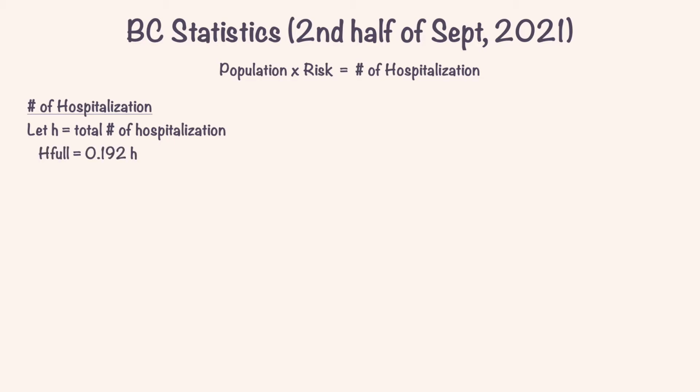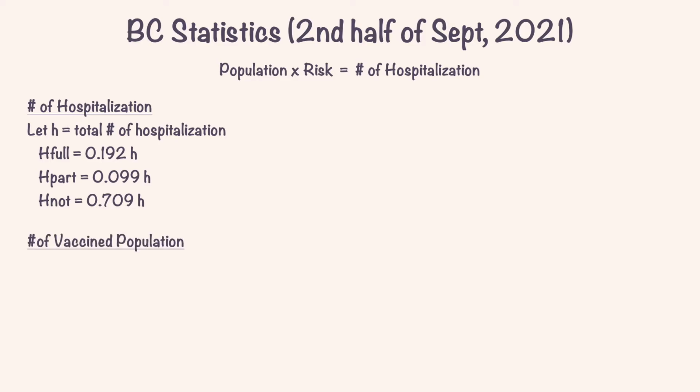H full represents the number of the hospitalization of the fully vaccinated. Since the fully vaccinated take 19.2% of the total hospitalization, H full is equal to 0.192 times H. And that is how the hospitalization of the partially vaccinated is 0.099H, and H naught, the hospitalization of the non-vaccinated, is 0.709H.